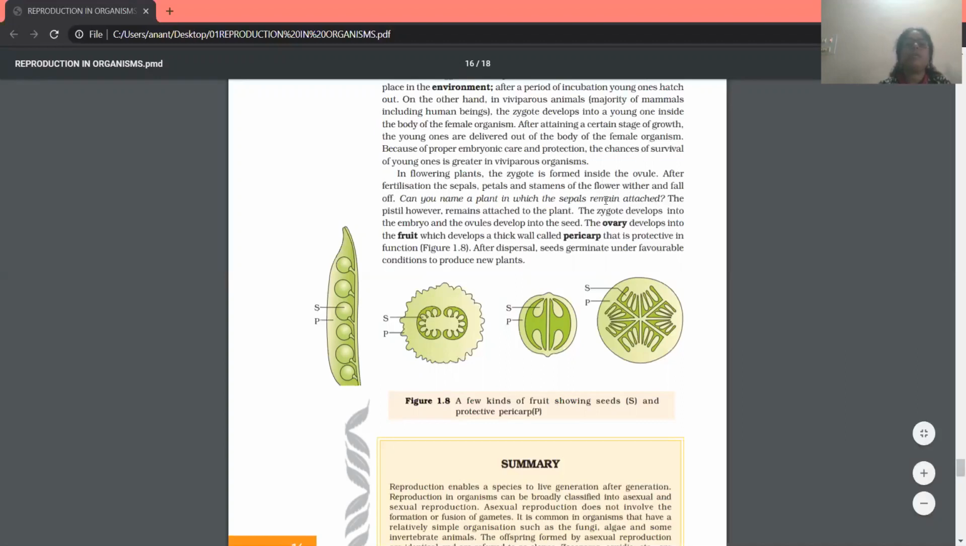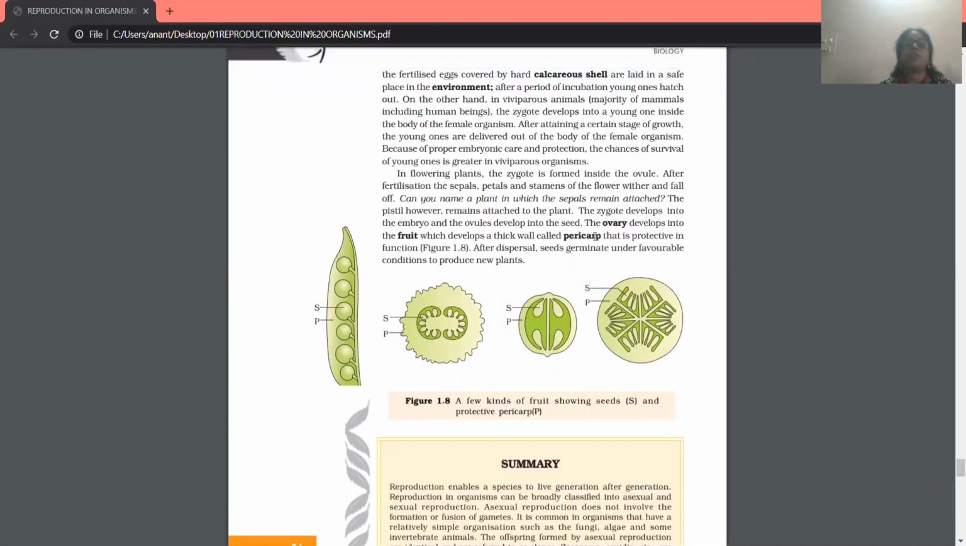The ovary develops into the fruit, which develops a thick wall called pericarp that is protective in function. After dispersal, seeds germinate under favorable conditions to produce new plants.